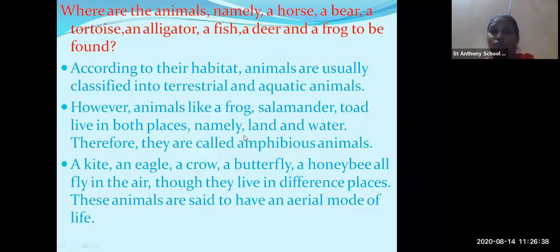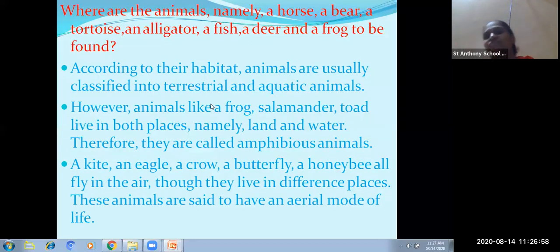Frog is an example of amphibious animals. Terrestrial animals means the animals which live on land. Aquatic means the animals which live in water. And what does amphibious animal mean? Combination of both, which can live on land as well as in water.